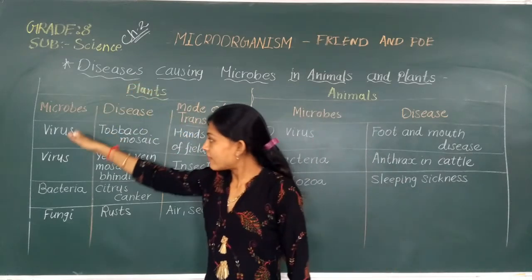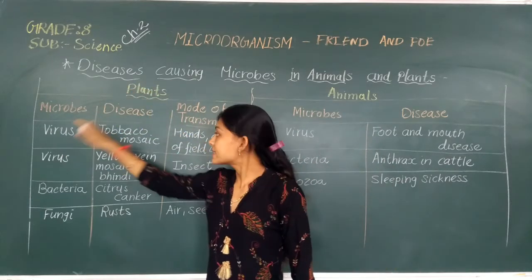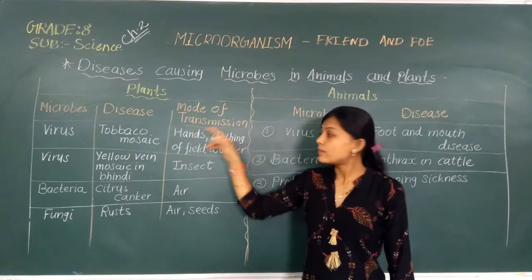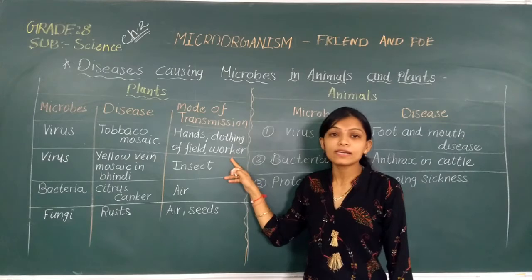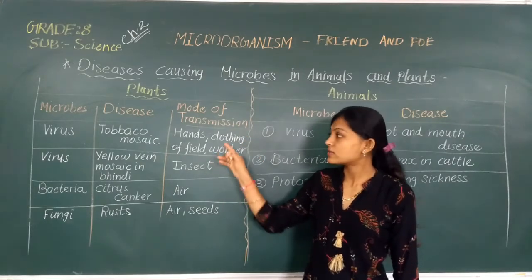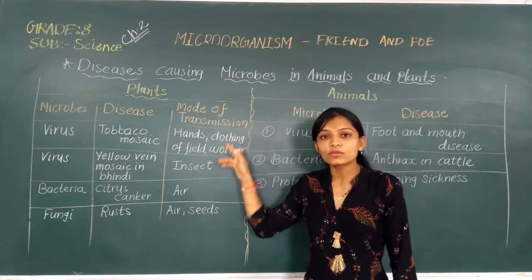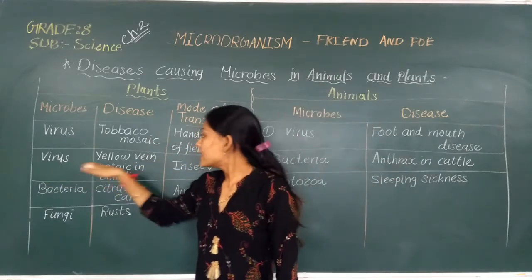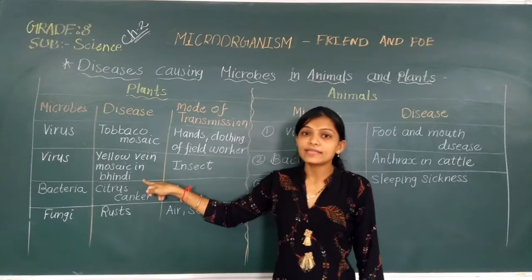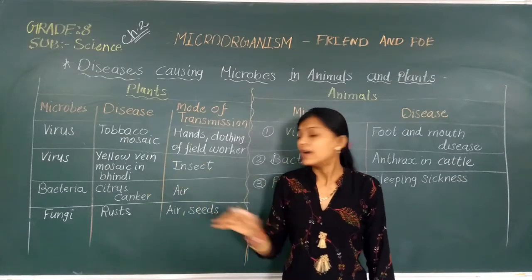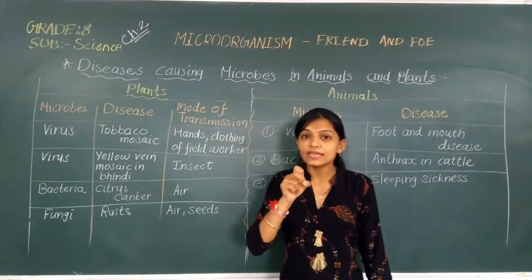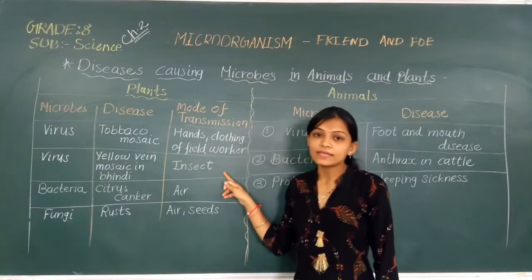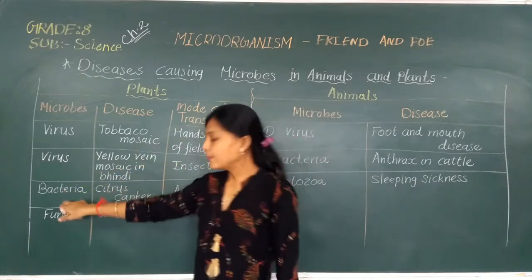First we are taking virus. Through virus, tuberculosis disease is there, and this disease is spread by the hands and clothing of field workers. The workers who work in the field, because of their hands and clothing this disease spreads. Next is again virus, yellow vein mosaic in bhindi, that means okra. The yellow colored veins in bhindi are due to the virus, and that is spread by the insect.